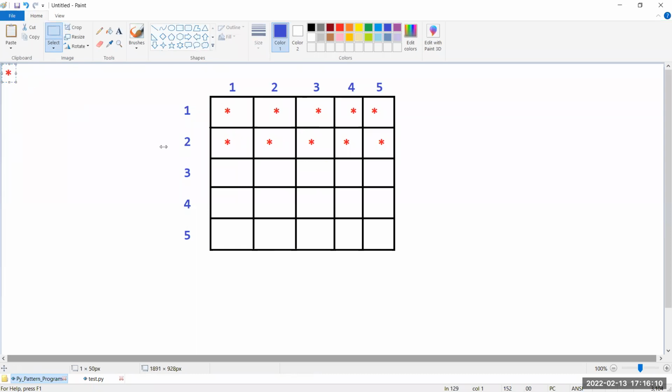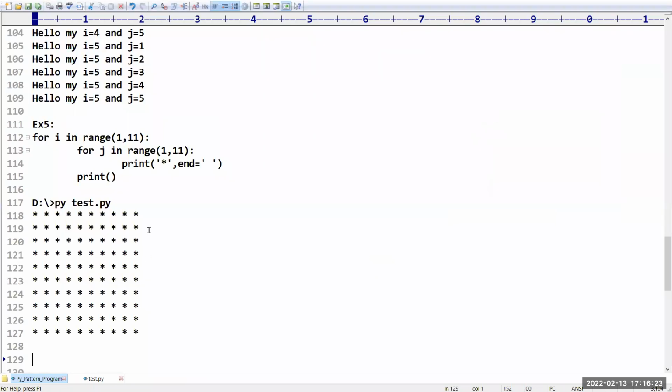Of course, we are going to write different types of logic, not only for stars. You can print anything in that place. But this is nothing but the structure we have and how it is displayed in this example.